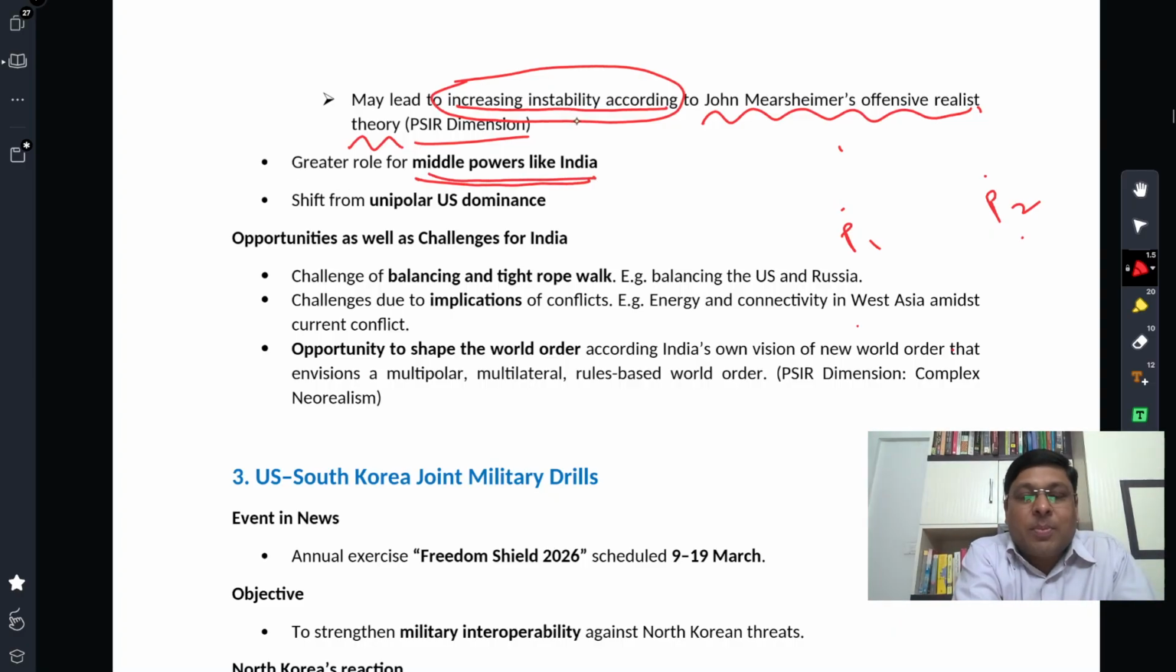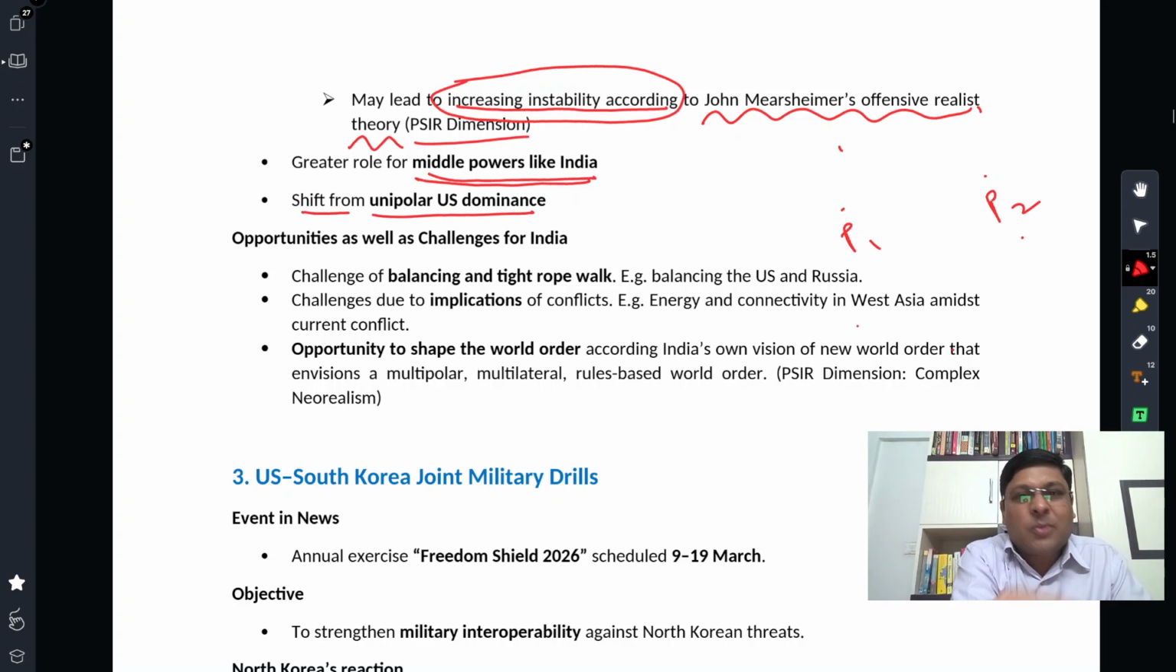Greater role for middle powers like India. Whenever there is a multipolar world order, there is a greater role for middle powers. India, you can say Brazil, South Africa, right? Different middle powers may play a greater role, and that's why Jaishankar gave a potent statement, sort of giving an indication that India may have a greater role in coming years.